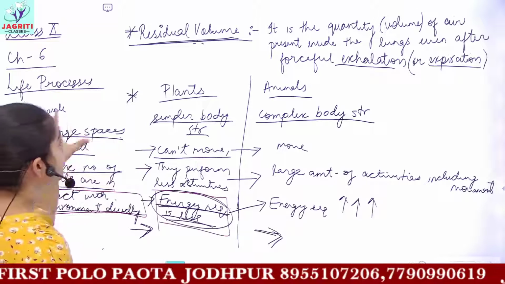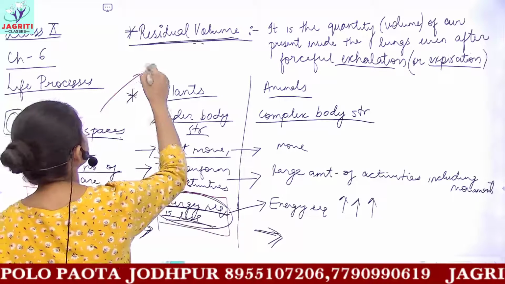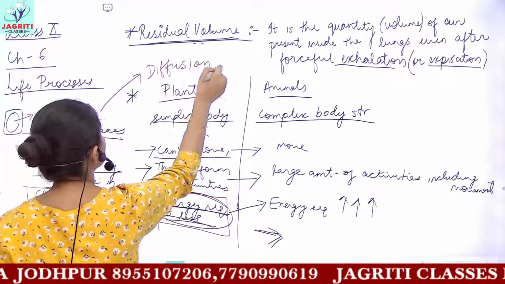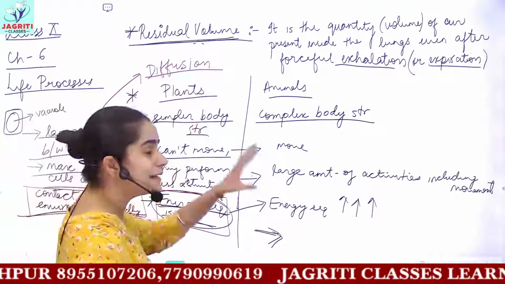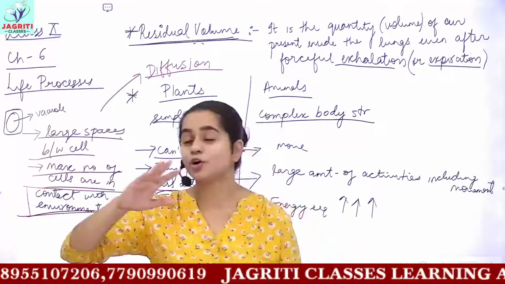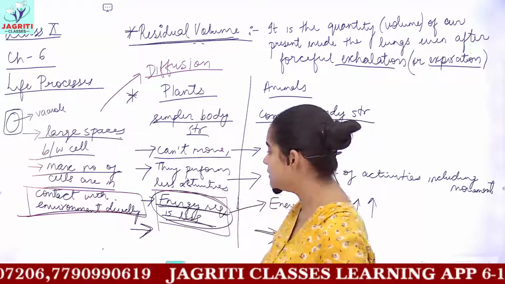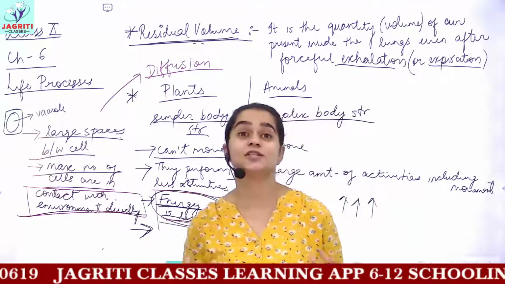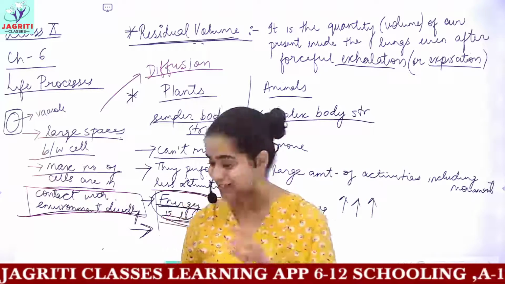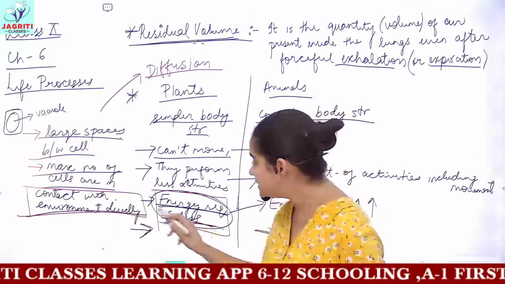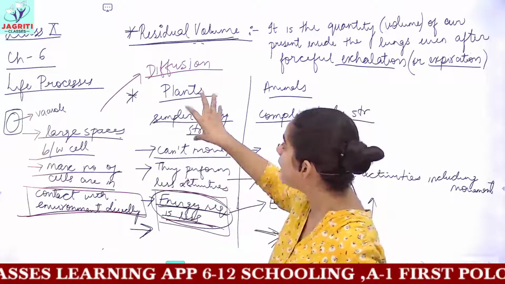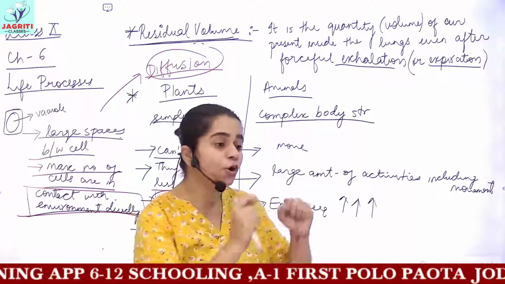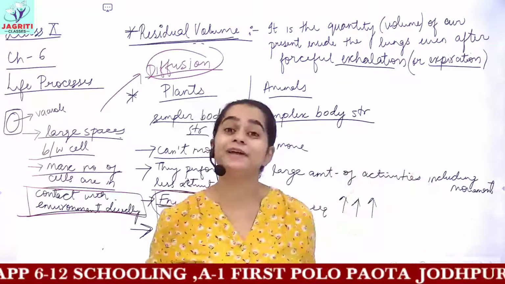In plants, the process of respiration is fulfilled using the diffusion process. So in plants, the diffusion process alone can support respiration, which we require for getting energy. You know, respiration is responsible for production of energy. Because of these two main reasons, in plants the diffusion process alone is enough to support the plant with the required amount of energy.